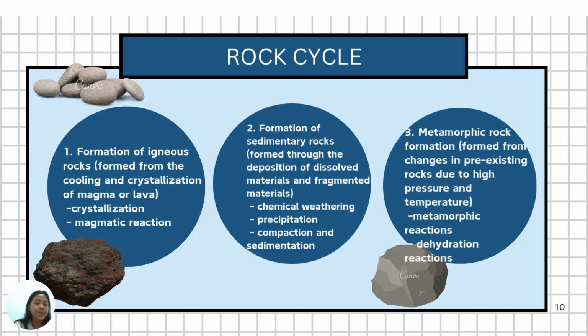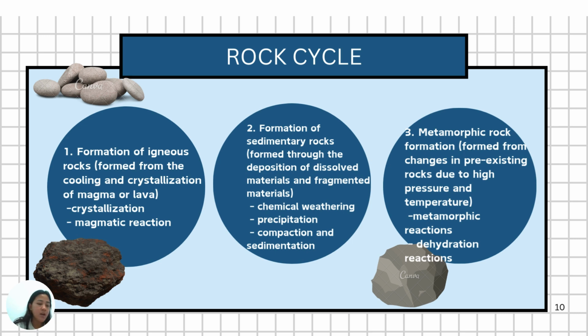Okay, number one, formation of igneous rock. Igneous rock forms from the cooling and crystallization of magma or lava. The chemical processes involved include crystallization and magmatic reaction.